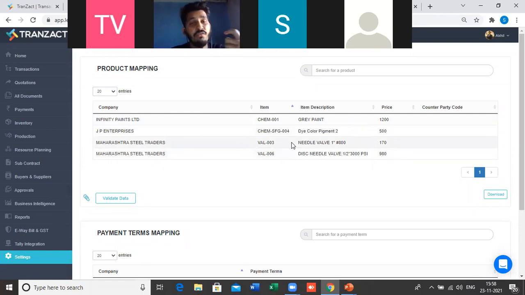Vendor mapping. For example, if I am creating a purchase order for Infinity Paints Limited and I select the gray pen, automatically this 1200 rupees will get fetched. For example, I sell this gray pen at, let's say, 1500 by adding my profit margin, but I buy it at 1200 rupees, right? So I fix the price here, and it will be useful while creating the purchase order in the system.